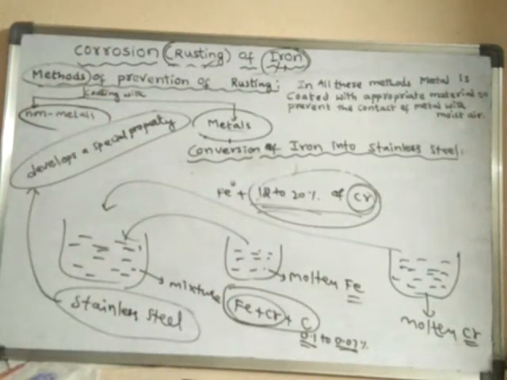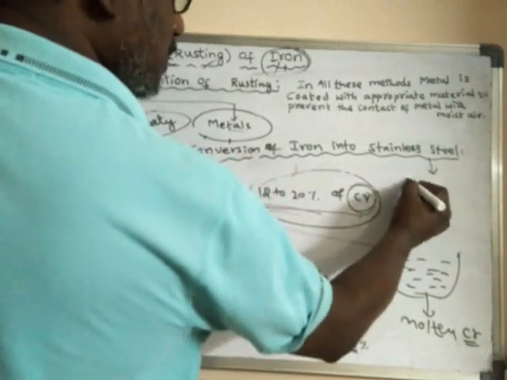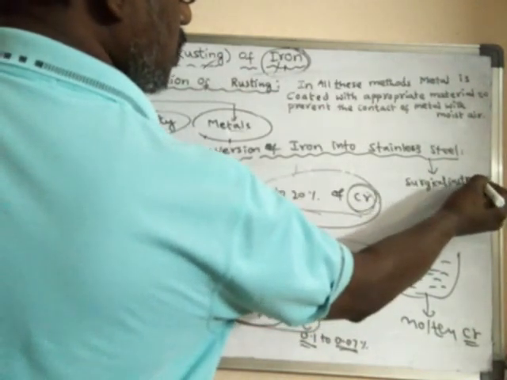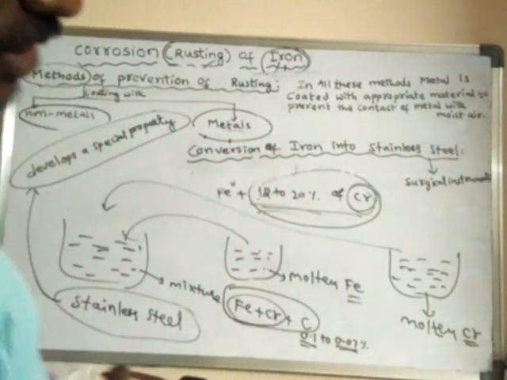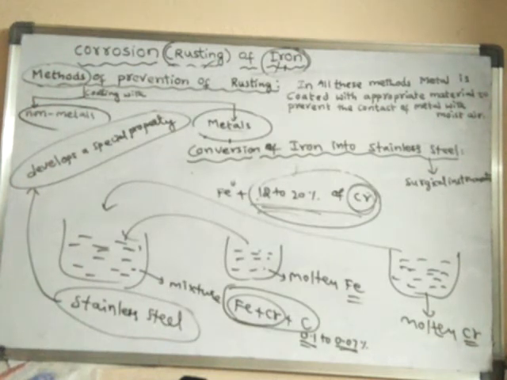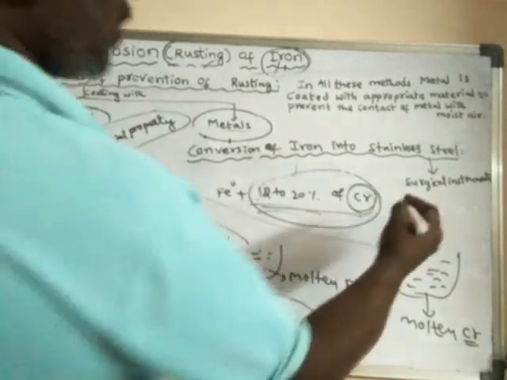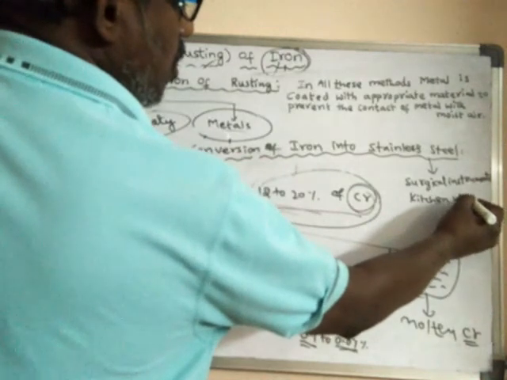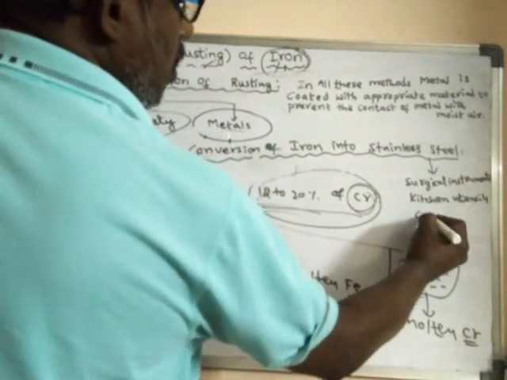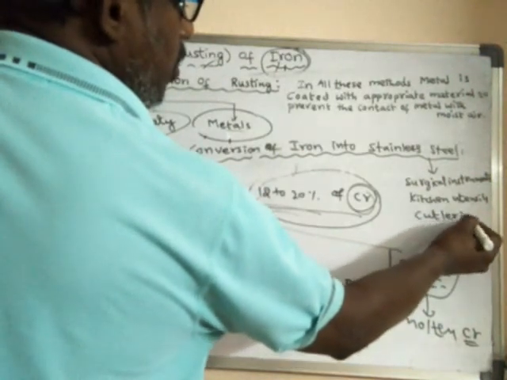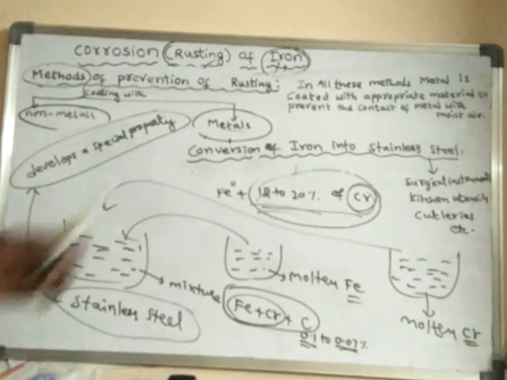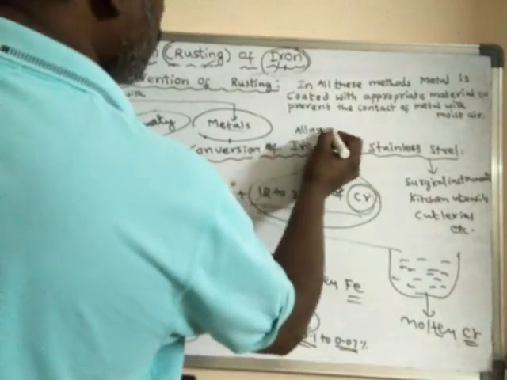Where is this method used? It is used to make surgical instruments, the instruments used for surgery and operations, kitchen utensils, cutlery, etc. This method is also called alloying of iron.